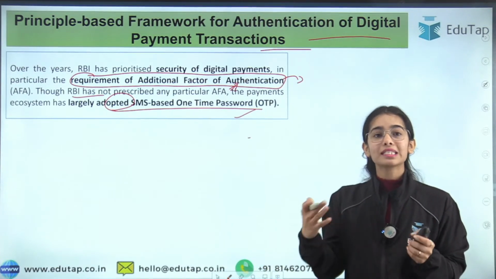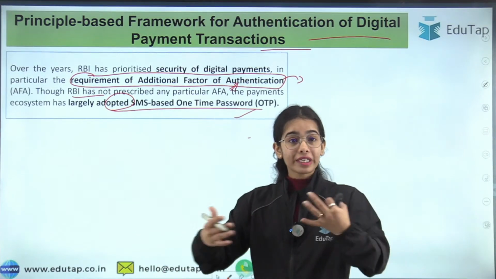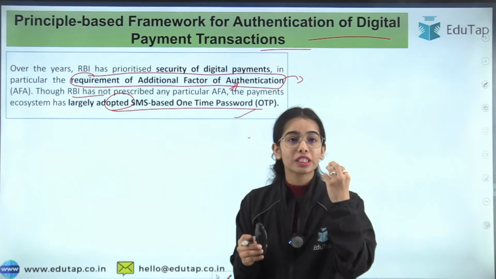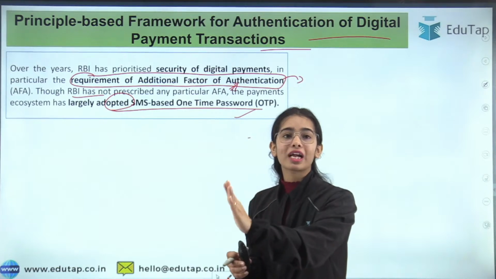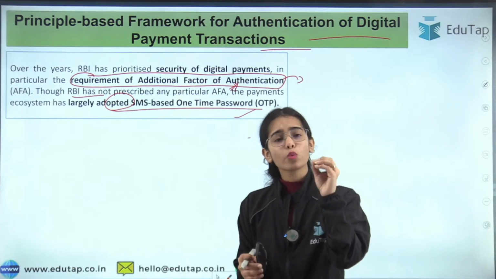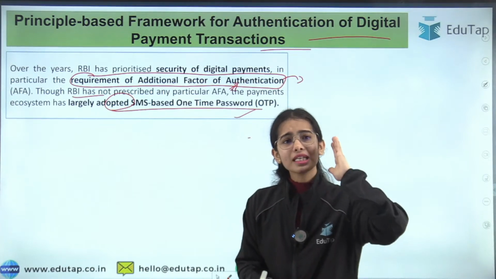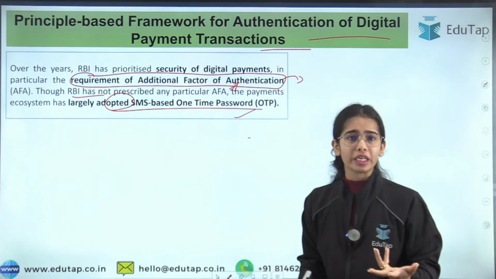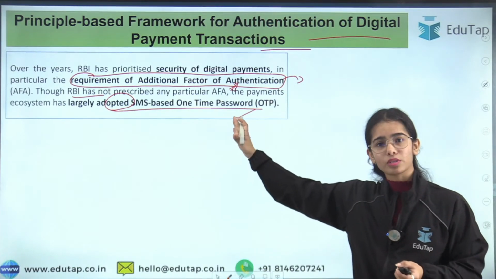And that's why the RBI is saying that when the market is developing very fast and there are fintech developments, the financial technology developments that are happening, and different ways of additional factor authentication have been found, then why are all the apps, all the banks, all the non-banks sticking to one method only? And now it has become very easy to find a loophole in this method also.